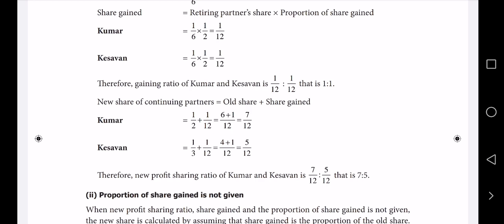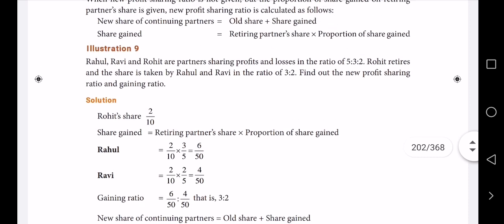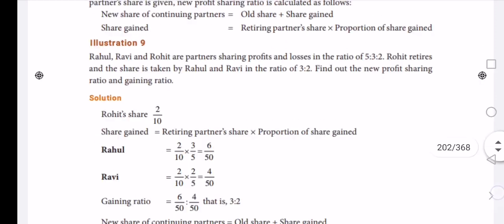So nothing more here. First step ma, the new partners are into 1/2, if you put that, you will get how much gain. Therefore that gain plus their old share, that's how you get the new share. Okay, you understand ma? Good. This is equal gain. Second, what's that ma? Opposite of that one, unequal gain. It won't be stated; when we do the sum we will come to know. Oh, this is the way the remaining partners take the share of the retiring partner, we may come to know. Okay, good.